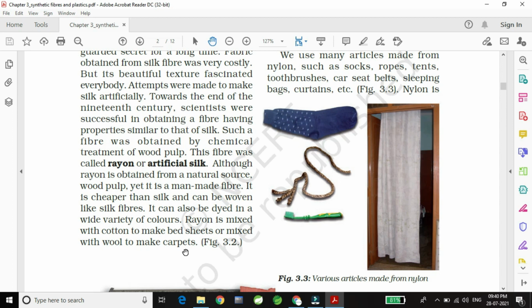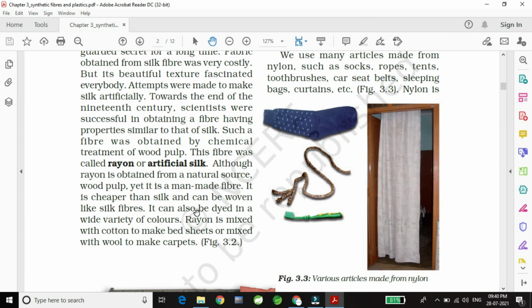So if you go and buy the pure woolen carpets, it will be very costly because we get wool from the sheep. But if you go to the market and find a cheaper carpet, that means it is made up of mixture of wool and rayon.